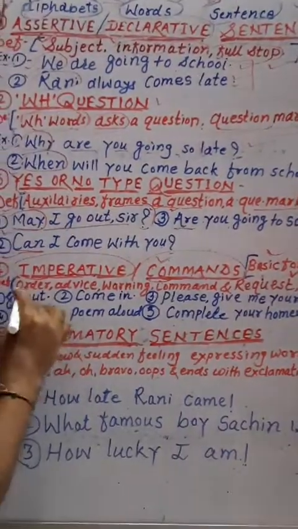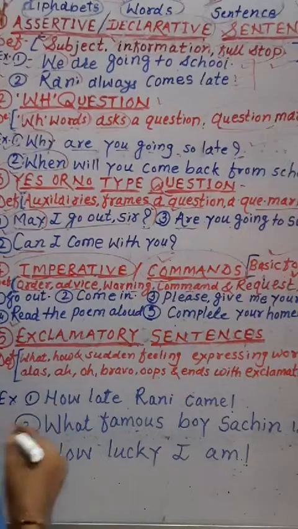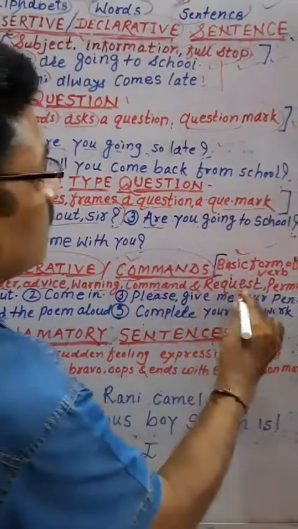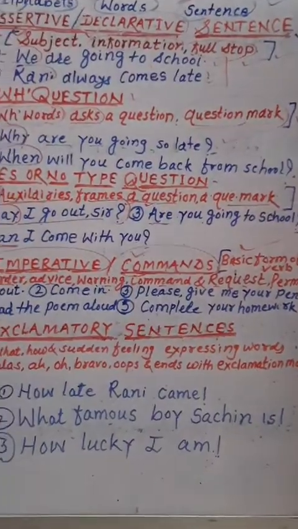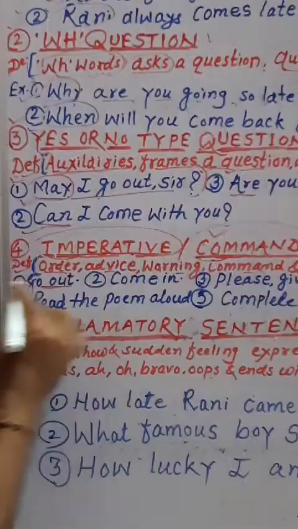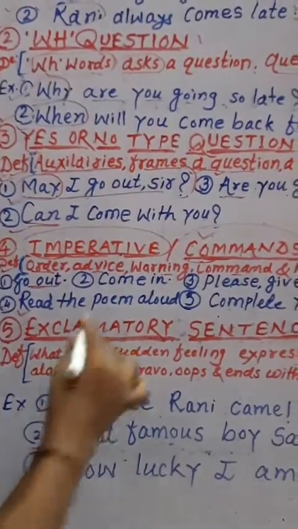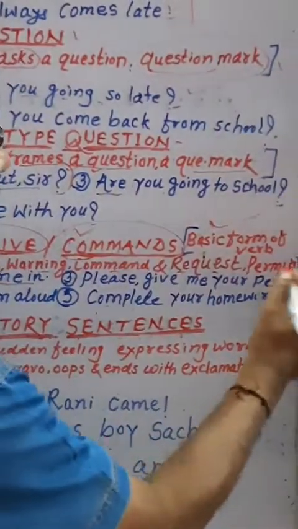It gives order, advice, warning, command or asks a request and permission. So it is called imperative sentence or the command. Look at the examples. Go out. Permission is given here. Come in. Again permission is given here. Please give me your pen.